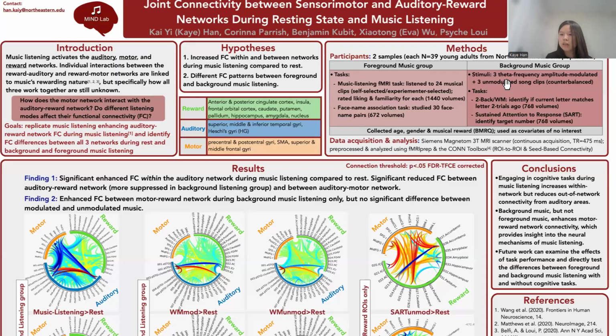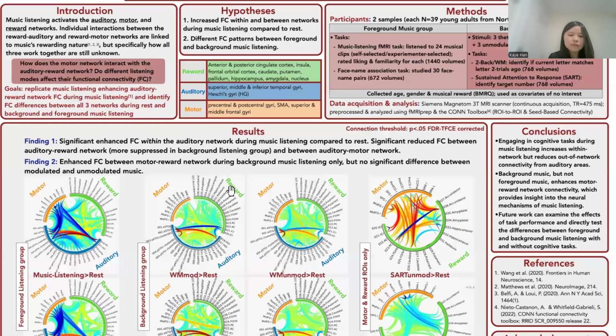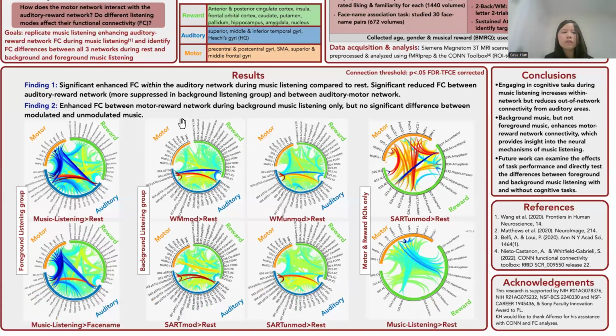Our first finding was significantly enhanced functional connectivity within the auditory network during music listening compared to rest. As you can see in these graphs, these red lines within the auditory network indicate that these auditory ROIs are more functionally connected during the music listening task compared to rest and compared to the face name task. And we see the same red line for all 4 tasks for the background listening group.